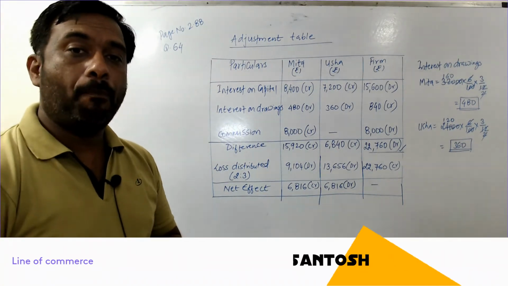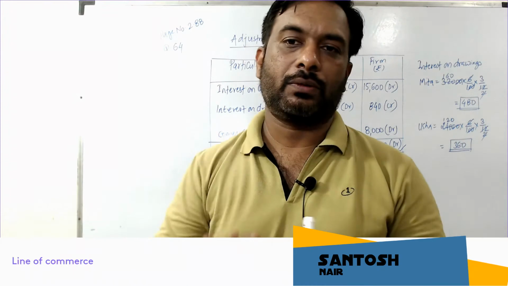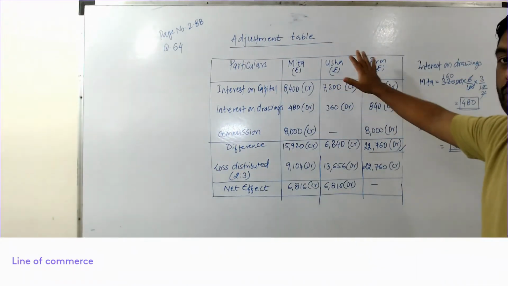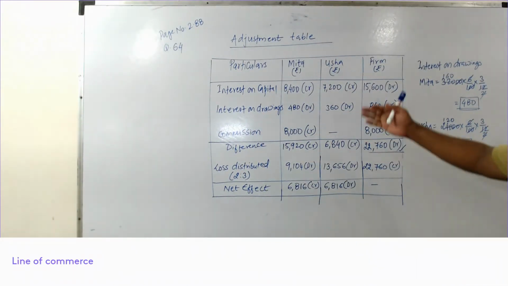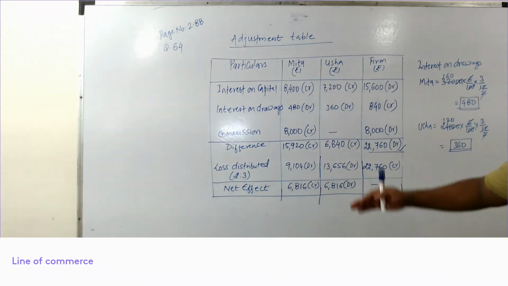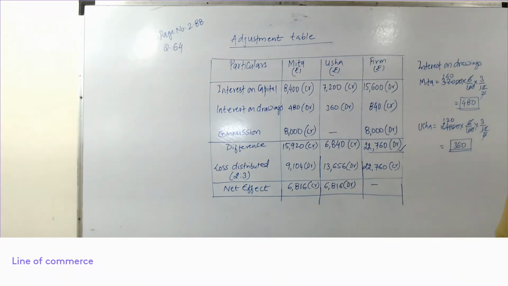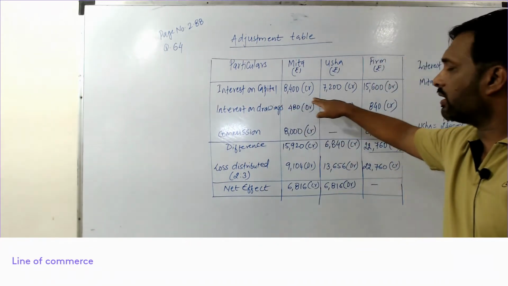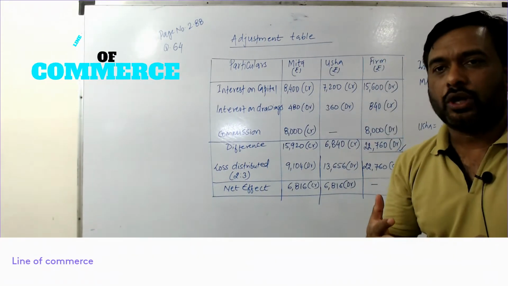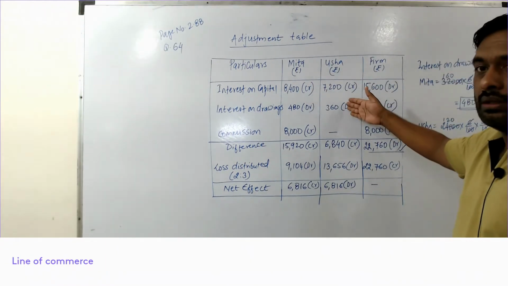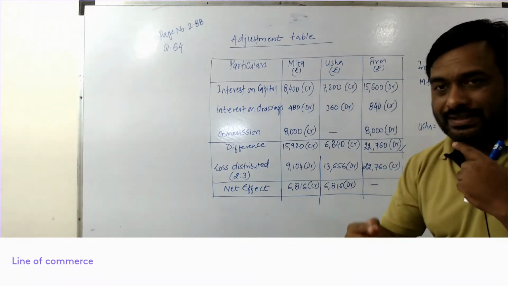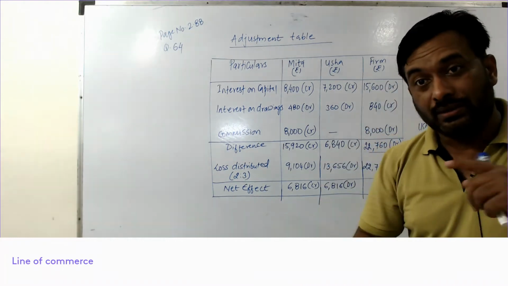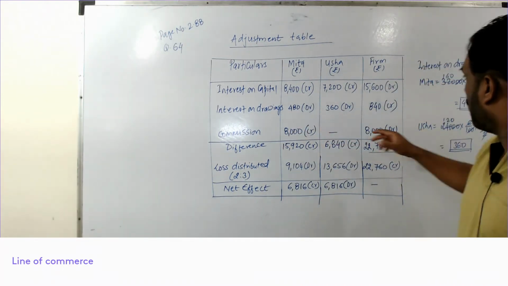Now one important thing after doing the adjustment table, hope you understood the adjustment table. You can copy it down, you can go through, or you take a screenshot, just go through the adjustment table. It is very simple. I will just quickly do a recap. Provide interest on capital. When interest on capital you are providing, credit it to partner and debit it to firm. Second step, provide interest on drawings. These are given in the question. Interest on drawings I calculated here.